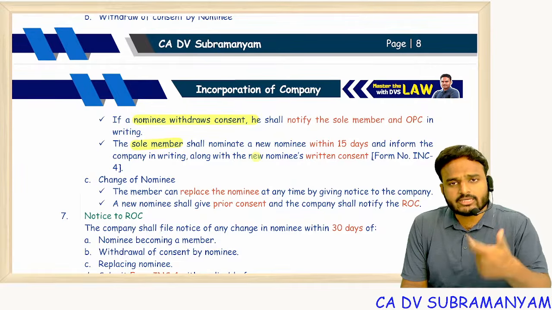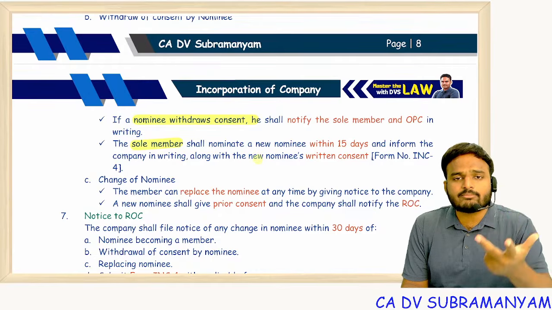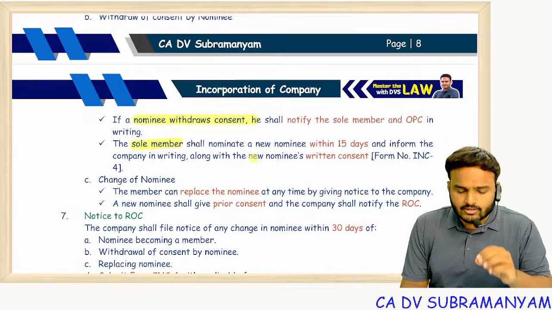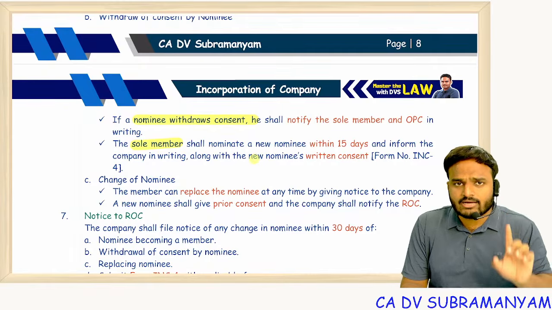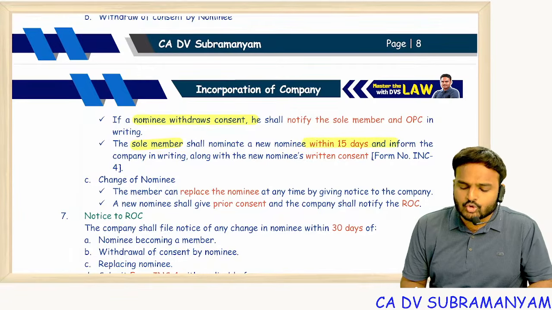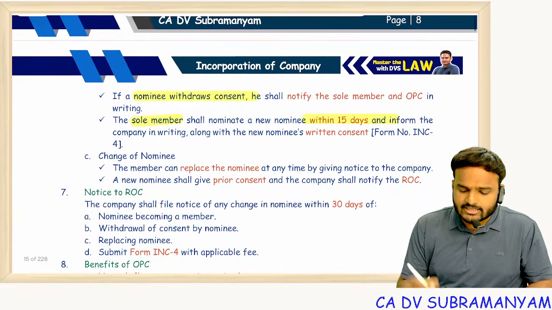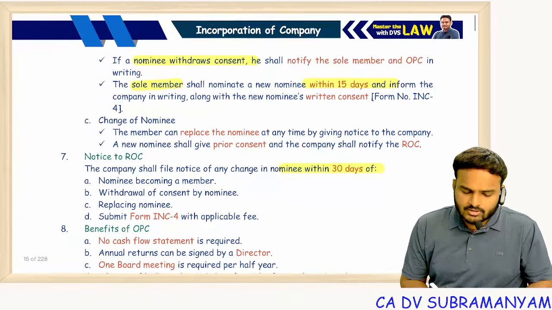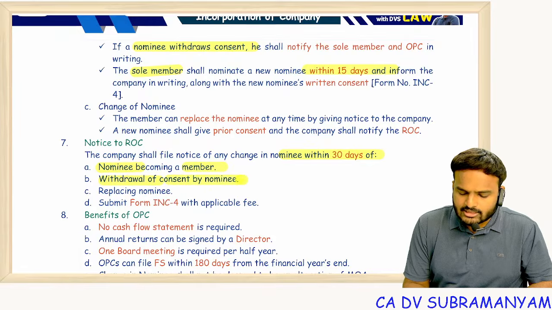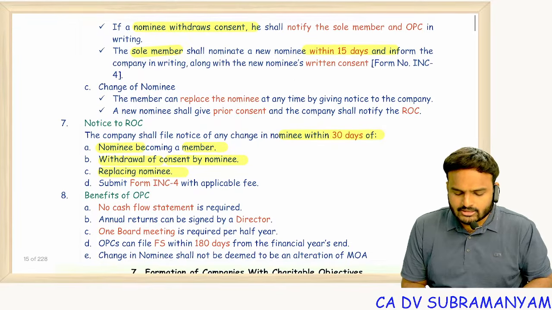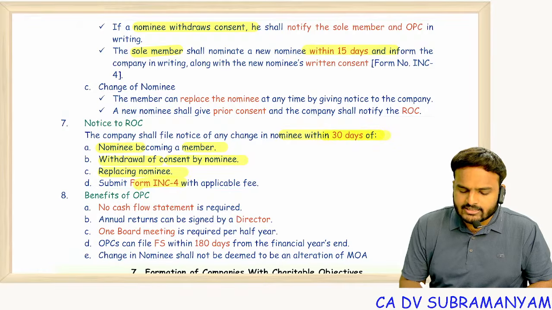Removal of the nominee, resignation by the nominee, nominee becoming a member: 3 cases are there. If in all these 3 cases the nominee position becomes vacant, what do we have to do? Within 15 days appoint a new nominee, and within 30 days communicate the same to the ROC. The company shall file a notice of change in nominee within 30 days of the nominee becoming a member. Withdrawal of nominee is nothing but resignation by the nominee. Replacing the nominee is nothing but removing the nominee. So submit INC 4 within 30 days of the event.